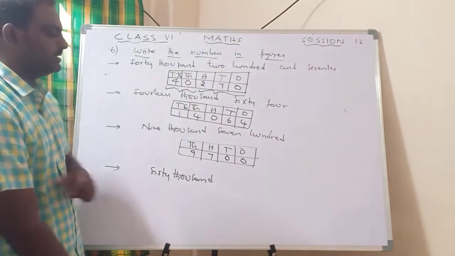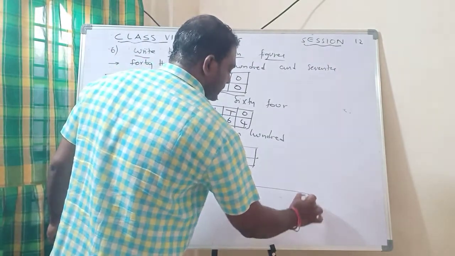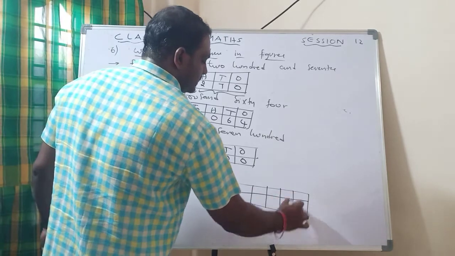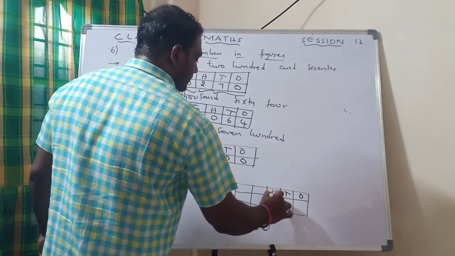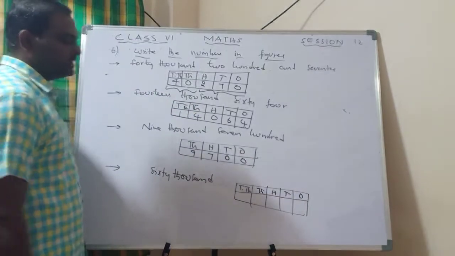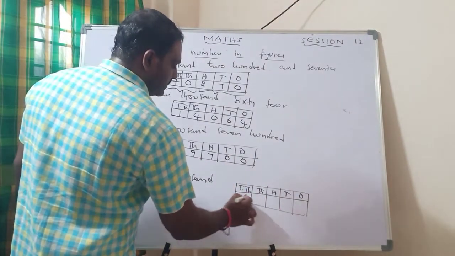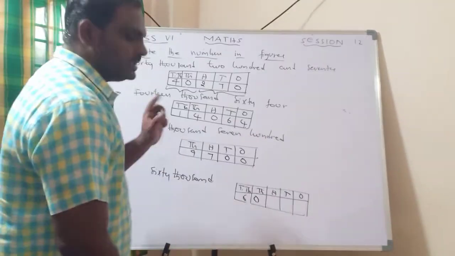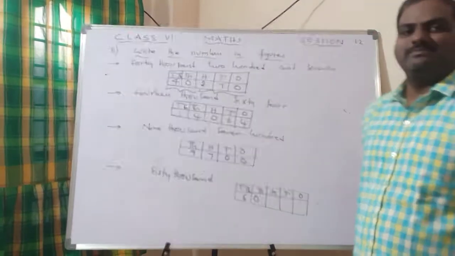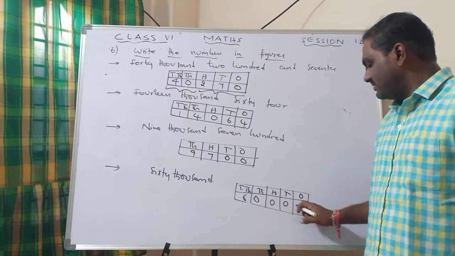Next, look at this: 60,000. 60 means, how many boxes? It comes in the category of 5. Ones, tens, hundreds, thousands, 10,000s. Now 60. It's not 16, it is 60. So it will be 60 and nothing: hundreds, tens, ones are not there. So what should I do? If you leave it, it is wrong. So we should keep zeros.